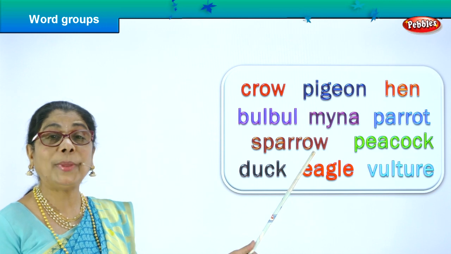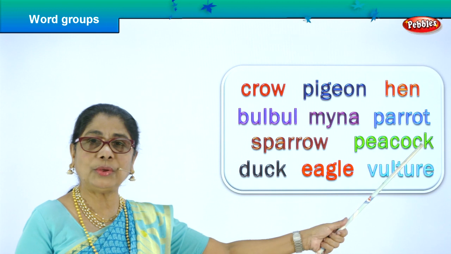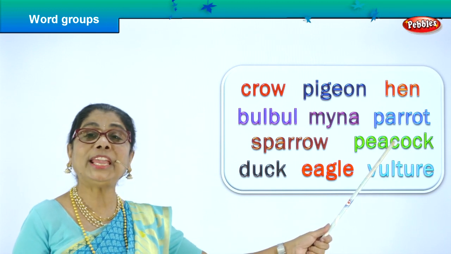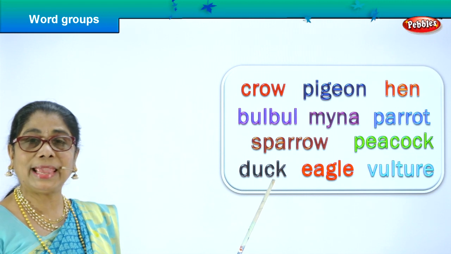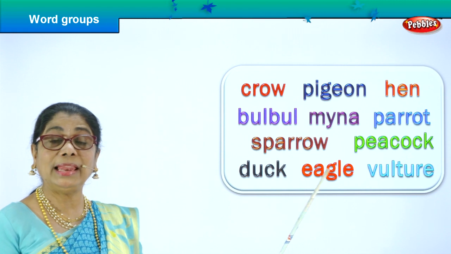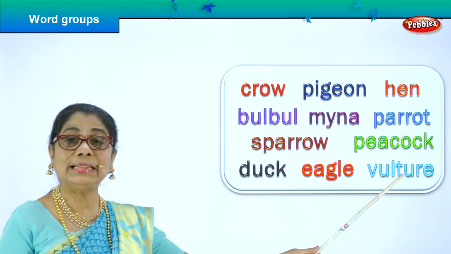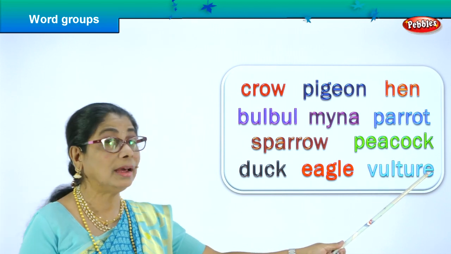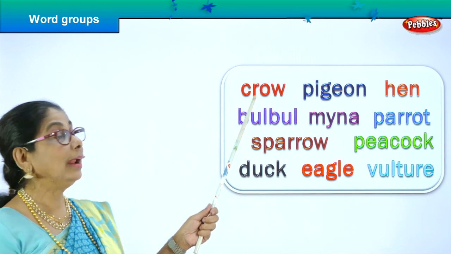SPARROW, sparrow. PEACOCK, peacock. DUCK, duck. EAGLE, eagle. VULTURE, vulture. Look at them all.